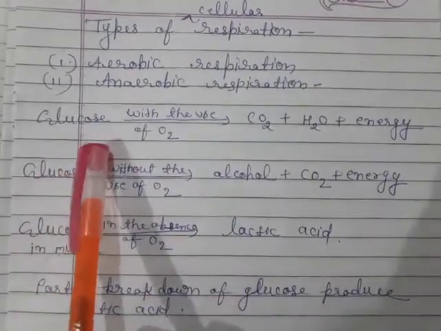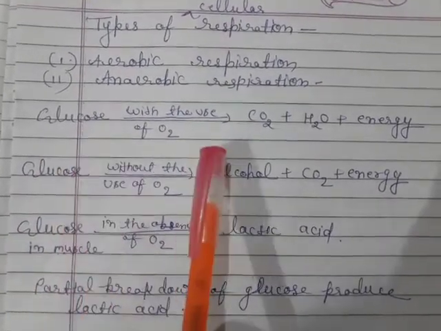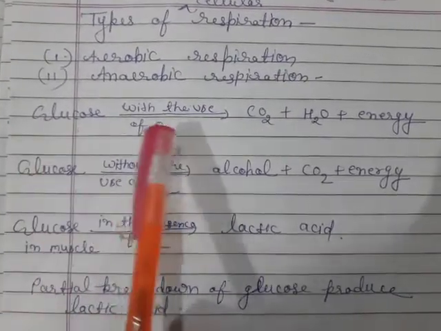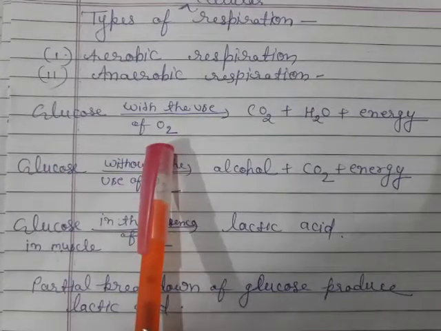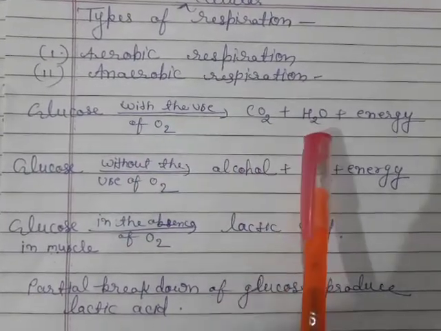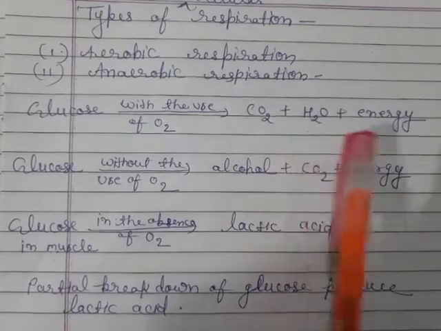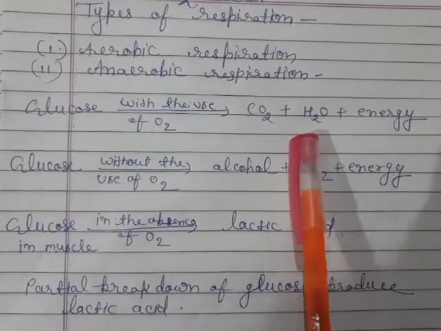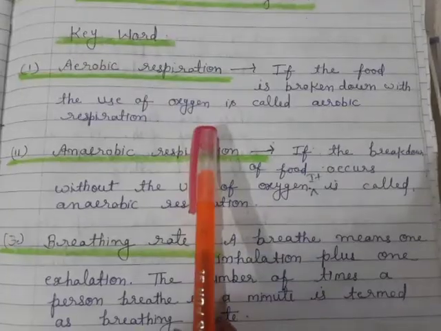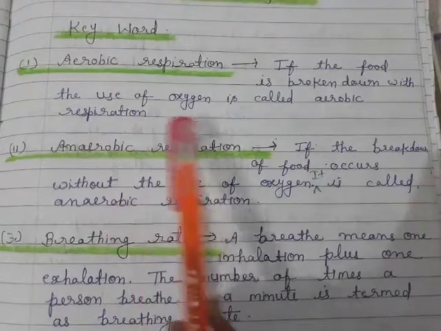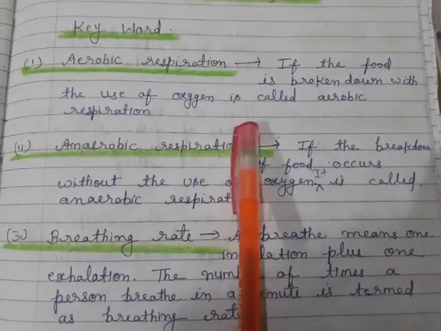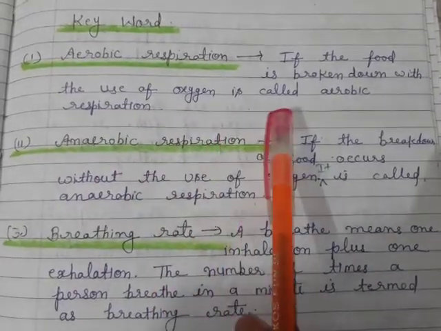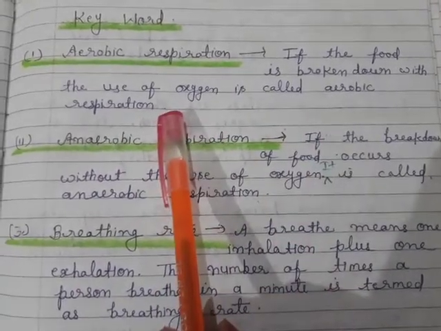This is the chemical equation of aerobic respiration. Glucose, food, is digested with the use of oxygen. Then carbon dioxide and water are produced and energy is released. This is the chemical equation of aerobic respiration. Thus, we will define aerobic respiration like this: if the food is broken down with the use of oxygen, it is called aerobic respiration.